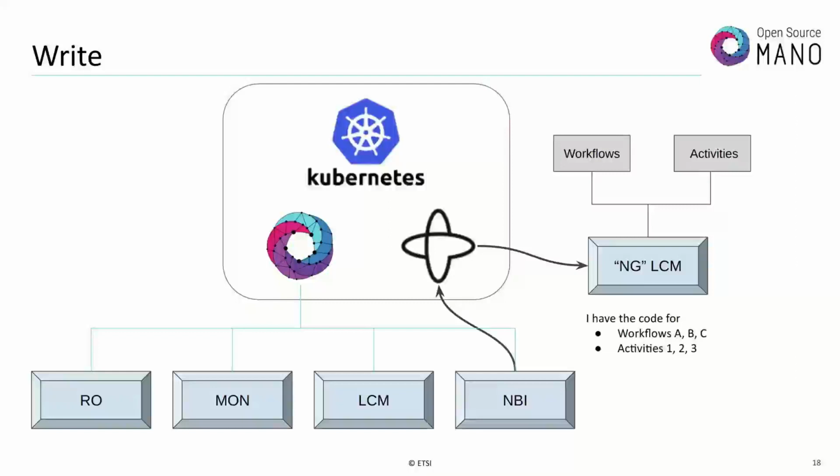By the way, RO, or whatever, if we proceed with this, RO could have the code for some activities. So deploying a network service as a workflow now can be one end-to-end thing, with an activity that executes in the LCM and another activity that executes in the RO, and Temporal will take care of the organization and the workflow and managing what code runs where. All we have to do is say, oh, the code for talking to OpenStack is here. That's an activity. I've published it. Come talk to me.